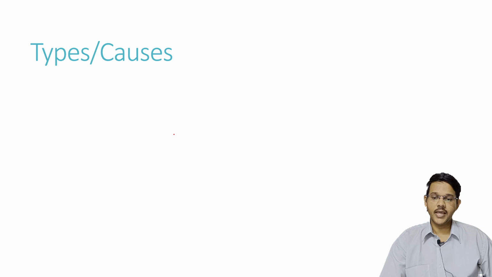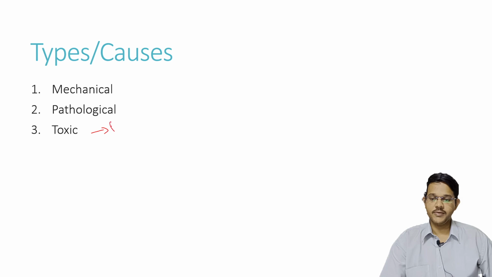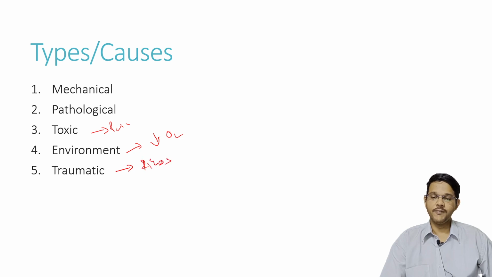Coming to the different types or causes of asphyxia, it may be mechanical asphyxia, where there is external obstruction which causes a decrease in the oxygen in the blood. There may be a pathological condition in the lungs or pleura, or there may be toxic asphyxia, where some poisoning may lead to asphyxia. Then there is environmental, where there is decreased oxygen in the environment itself, or traumatic, where there is injury in the ribs, or there may be fracture or perforation in the ribs or lungs, which can cause asphyxia.